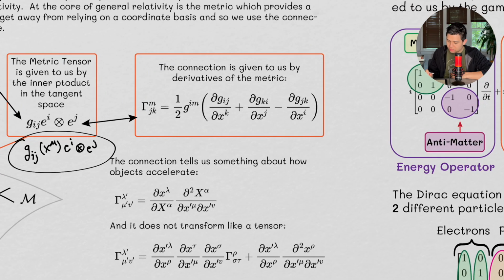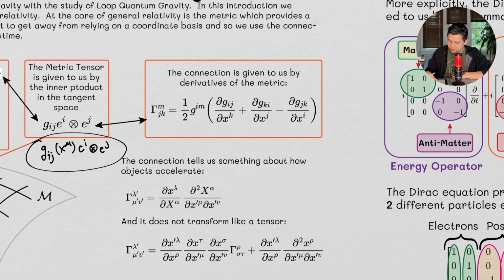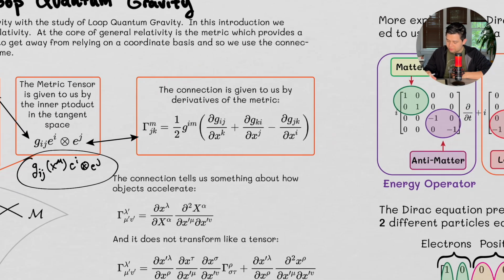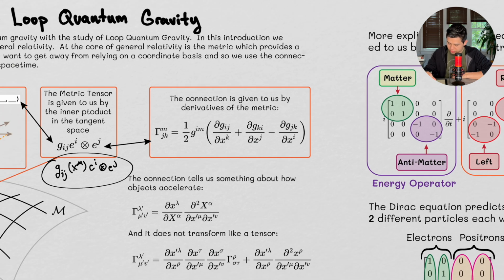The connection is given to us by derivatives of the metric. Okay, and so I'm not going to go into great detail on how we derive this. This is something that I derived at least twice, I think. One in my general relativity playlist, and one in my tensor calculus playlist.